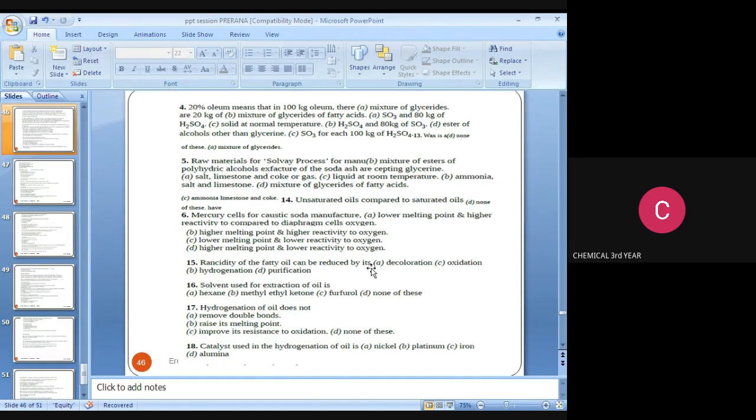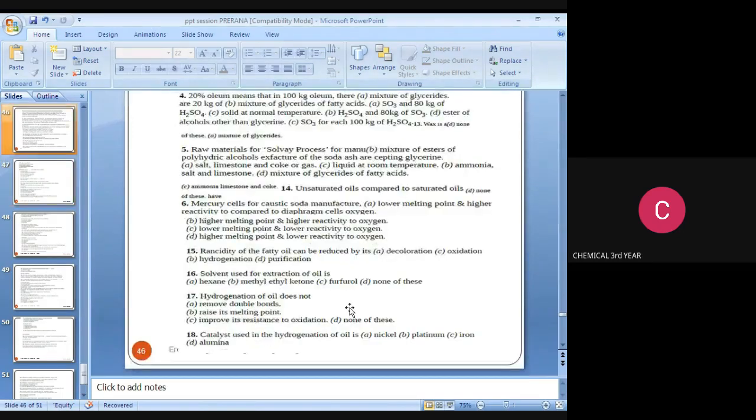The next question: catalyst used in the hydrogenation of oil is nickel, platinum, iron, alumina. What is the answer? The catalyst used in the hydrogenation of oil is nickel.